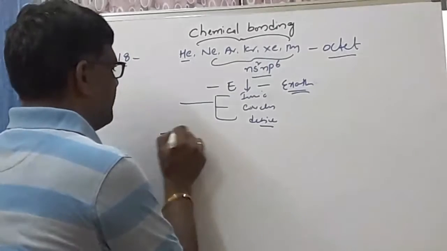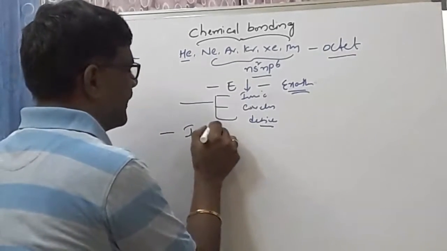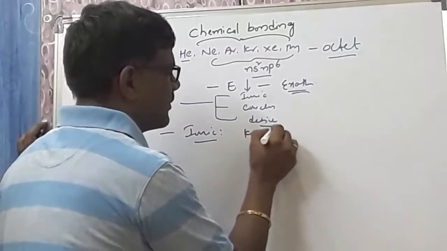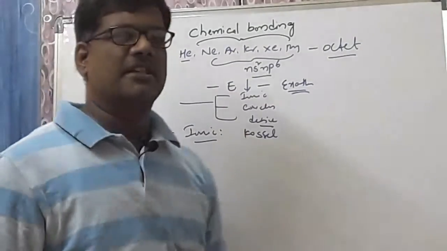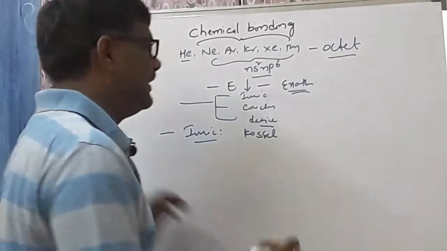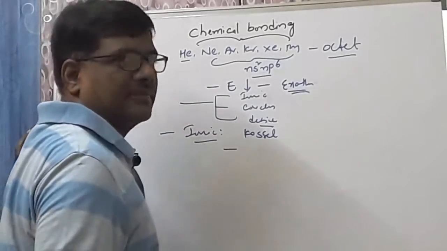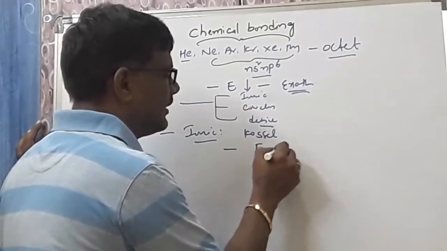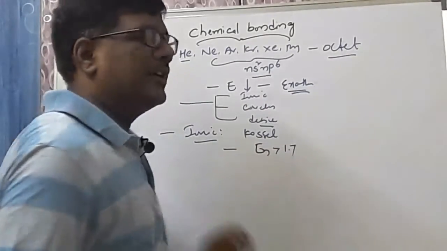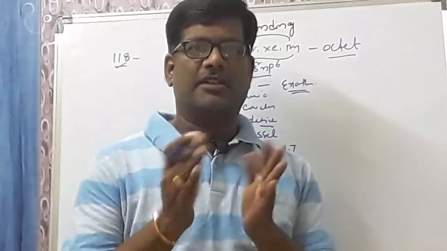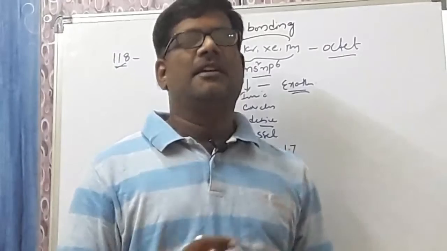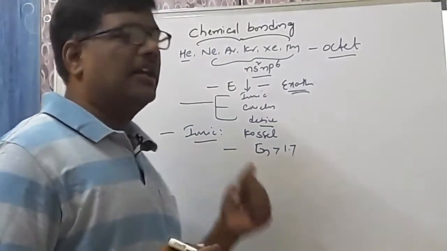Come on, first I am taking the ionic bond. Who gave the ionic bond? The ionic bond was given by Kossel. Kossel is the name of the chemist who gave the ionic bond. Where does the ionic bond take place? The ionic bond takes place between two atoms whose electronegativity difference must be more than 1.7. Only there does the bond exist, and that bond is called the ionic bond.